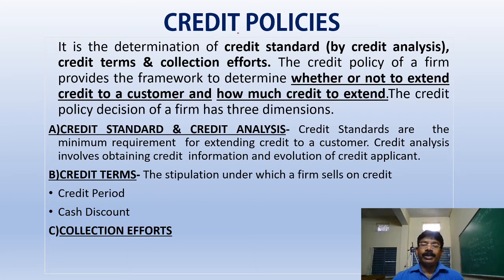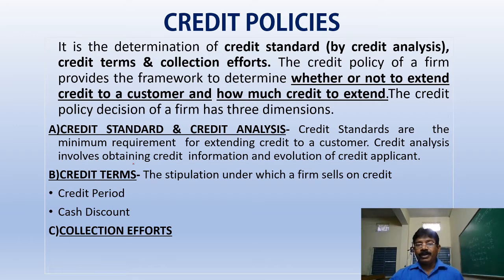Credit policy decision of a firm has 3 dimensions. Number one is credit standard and credit analysis. Credit standard is nothing but the minimum criteria on which we are going to extend credit. Credit analysis means we have to obtain the information and evaluate the credit of the applicant. We have to thoroughly analyze the customer. Then credit terms: credit period as well as cash discount, and collection efforts.